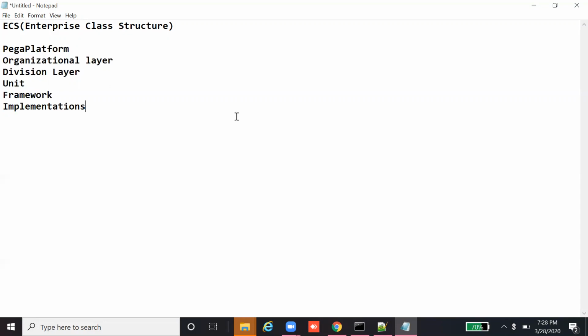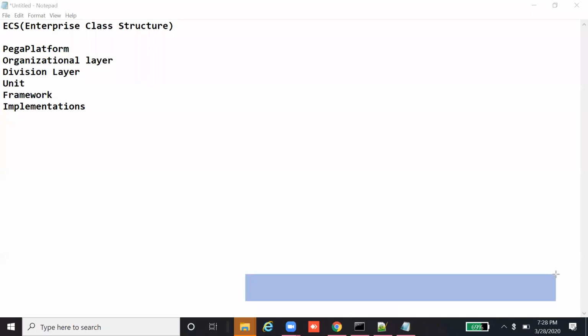So let us see the same thing using a pictorial representation. Let me show you how we can build it. Basically, this is the layer of the Pega platform. All the rules or code which are reused across the entire Pega applications will be dropped in the Pega platform.